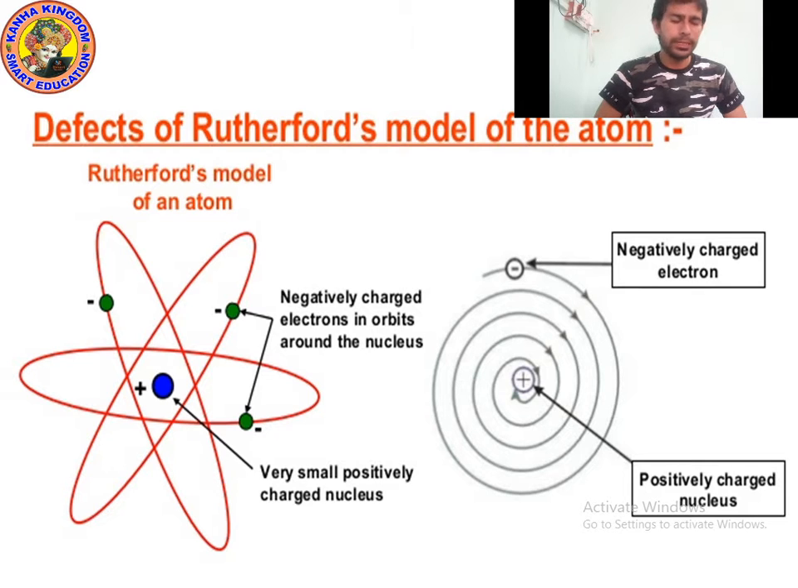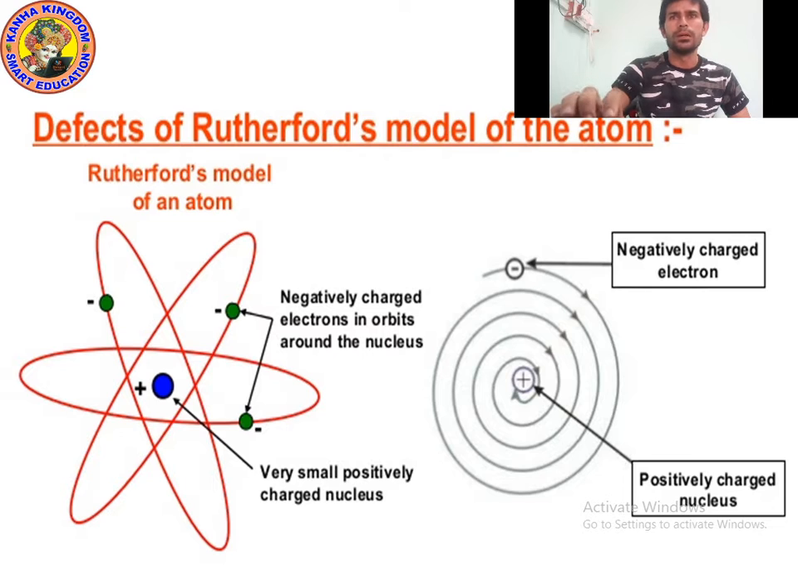Okay kids, now let's try to understand defects of Rutherford model of the atom. Yes, defects of Rutherford model of atom. You can see the planetary model of atom given by Rutherford. You can see the blue color circle at the center, which is showing the small positively charged nucleus, and the red color circles around the blue color circle.